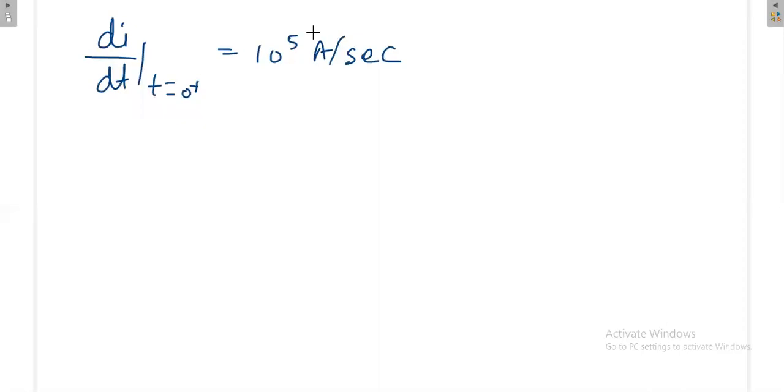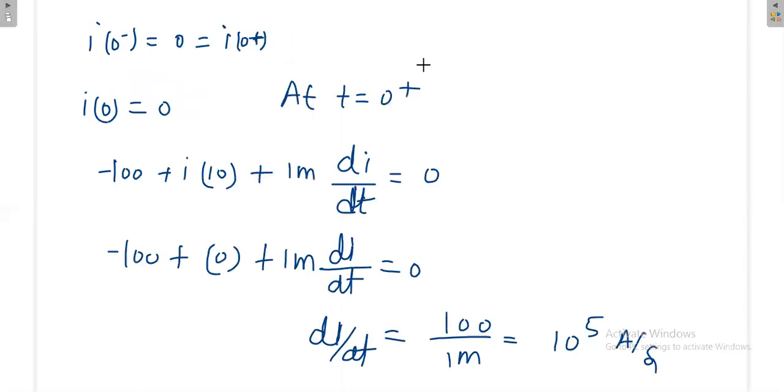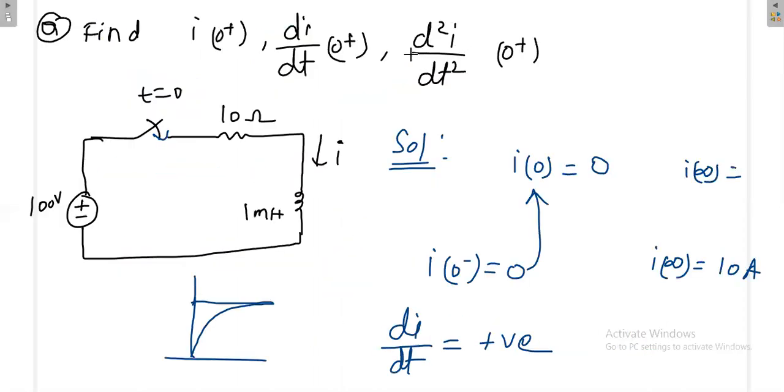Okay, so this is the answer. Next, we need d square i by dt square. Okay, so second order derivative we need. It's very simple.